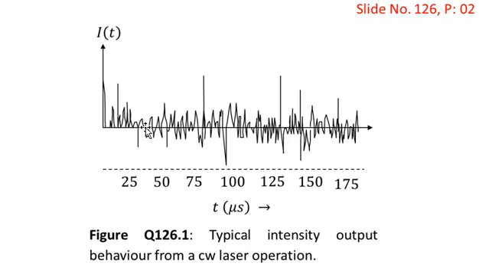The intensity is not constant but fluctuating, and sometimes there are pulses, which are randomly spaced and randomly occurring with random amplitudes. The time is in microseconds, plotted from nearly 15 microseconds up to 175 microseconds. So this is the behavior after switching on the laser.